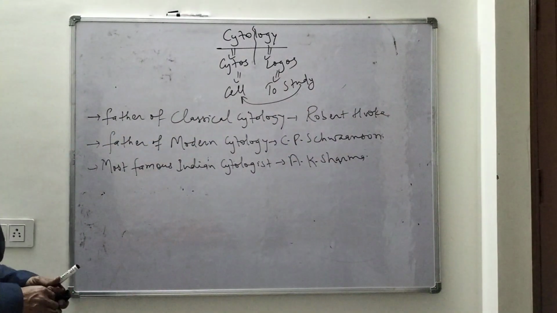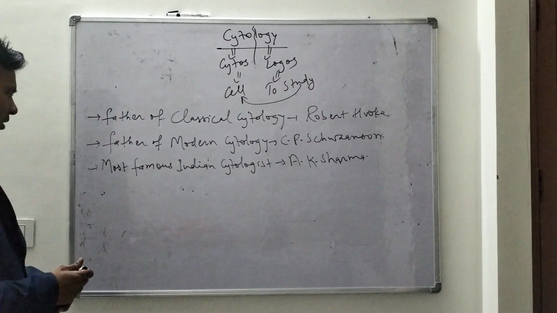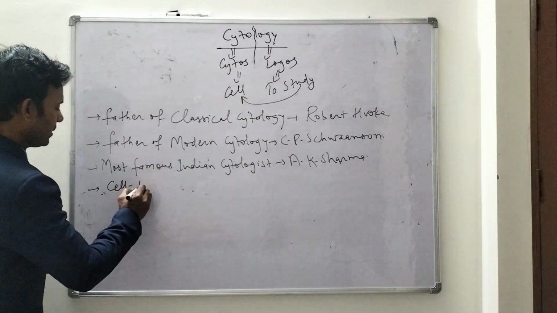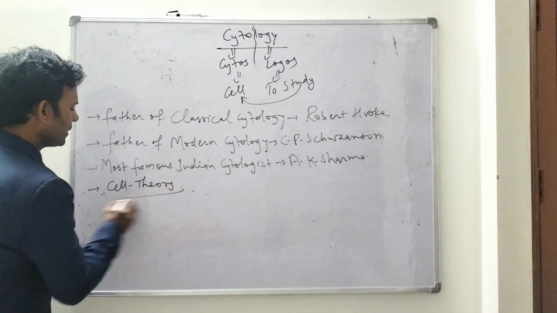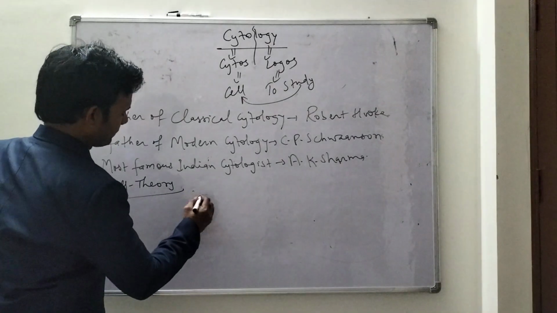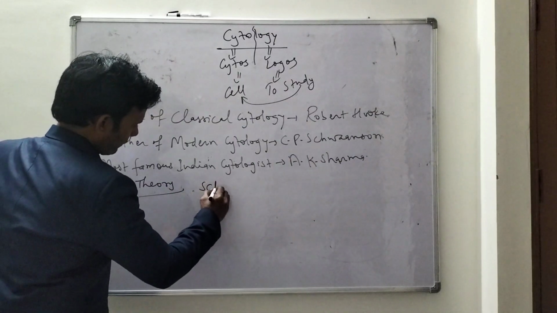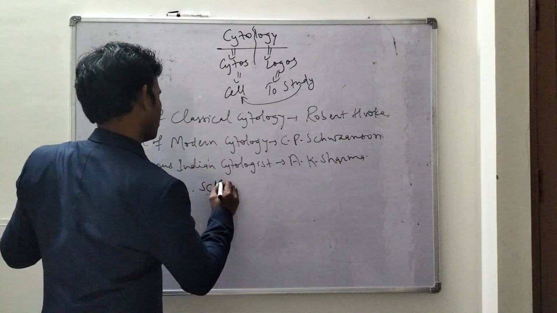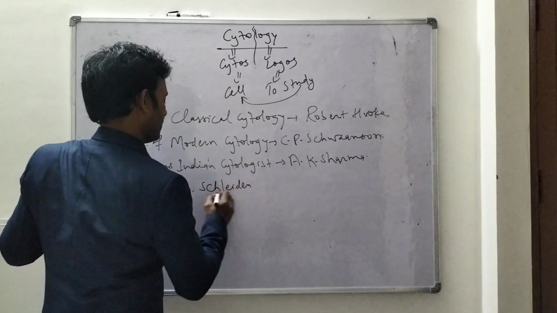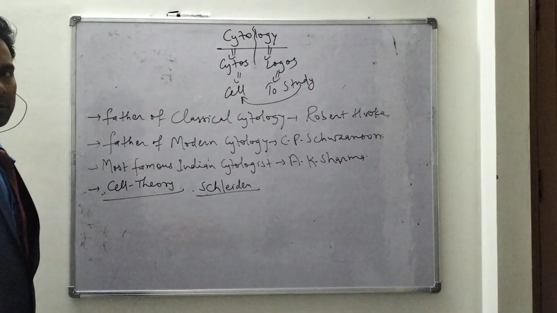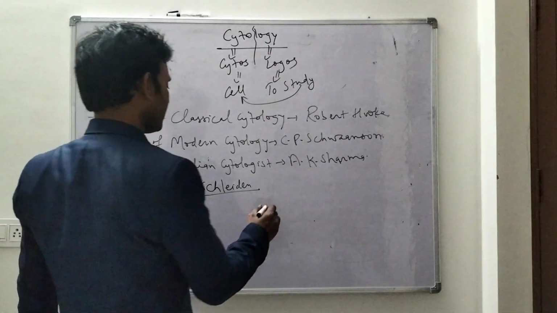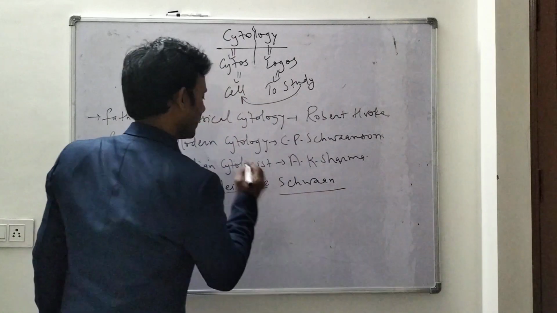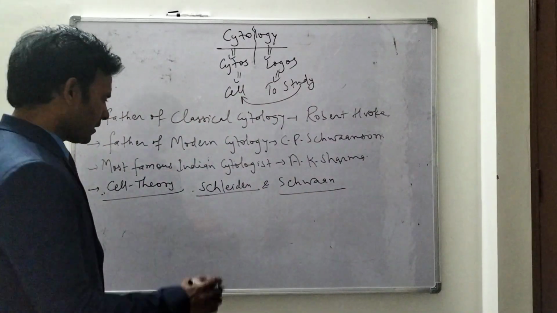Then, cell theory. Who proposed the cell theory? Initially in 1838, Schleiden and Theodore Schwann were studying separately.